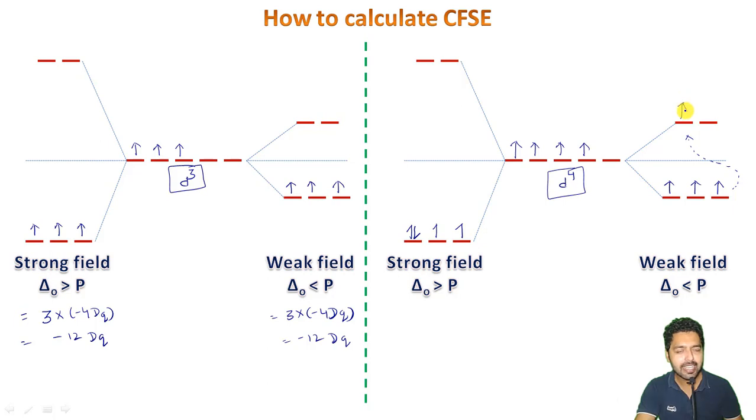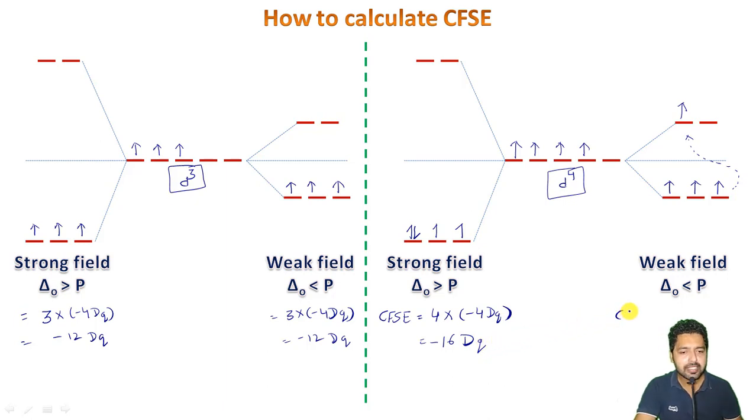In this case the CFSE will no longer be the same, because we can see here that the crystal field stabilization energy will be: 4 electrons present at minus 4 Dq below the barycenter line, which will give me 4 times minus 4, that is minus 16 Dq here, right?